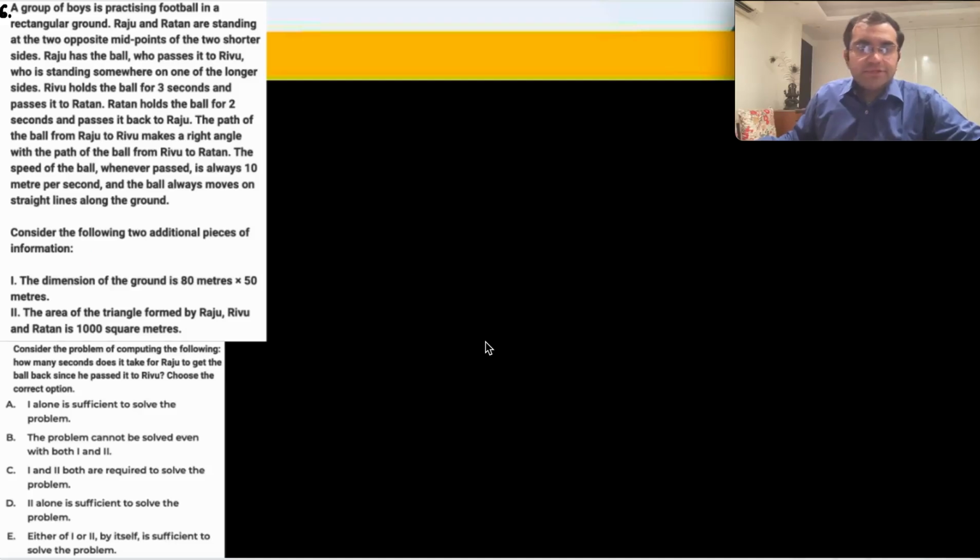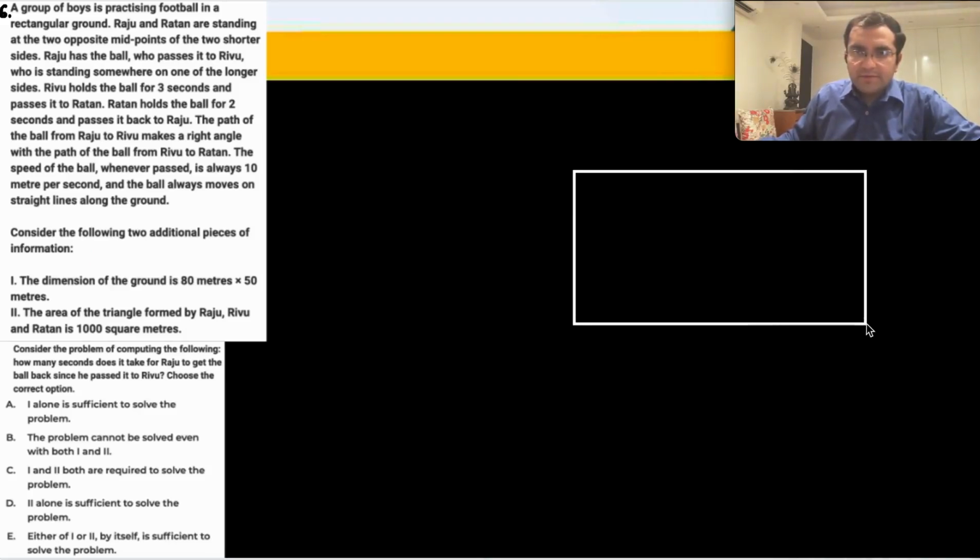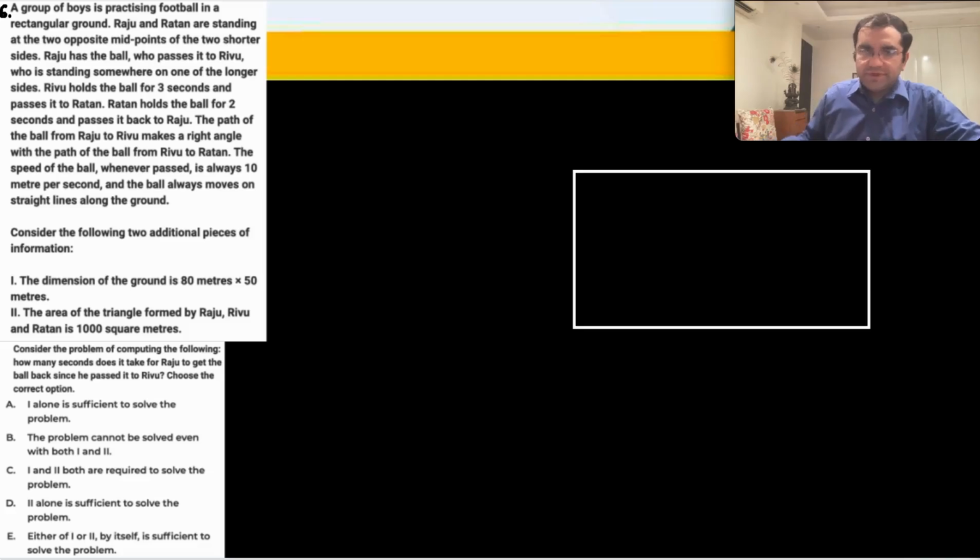A nice question. A group of boys is practicing football in a rectangular ground. This is your rectangular ground. Okay. So Raju and Ratan are at the opposite midpoints of the shorter sides. Raju is over here and Ratan is over here.